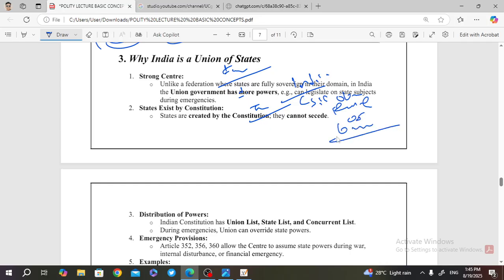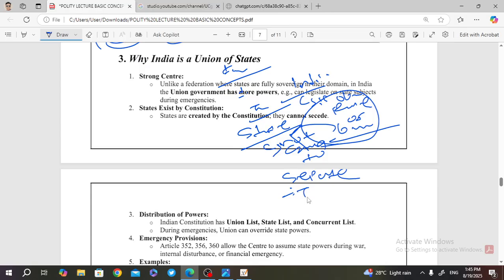So India wanted to create a system in which the states are not going to separate, and to prevent the bifurcation, or you can say prevent the balkanization of the state.